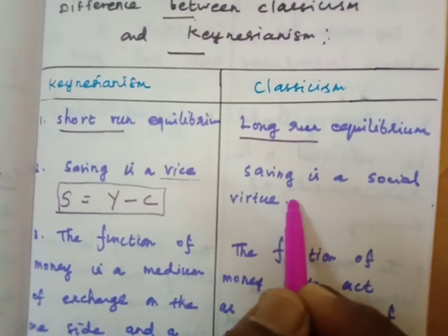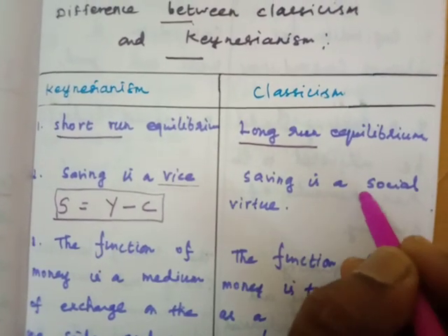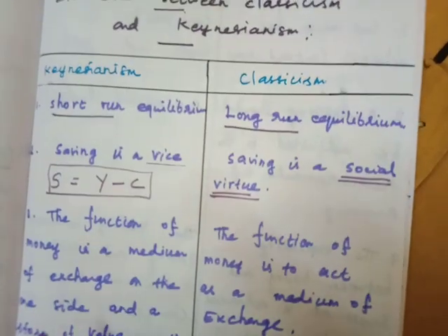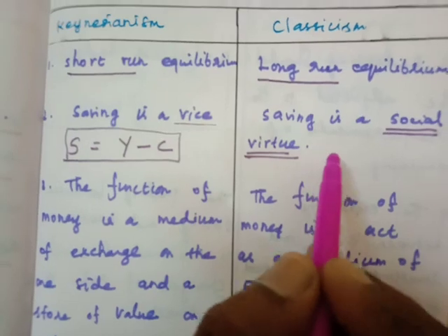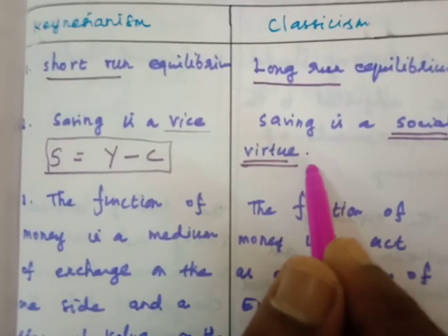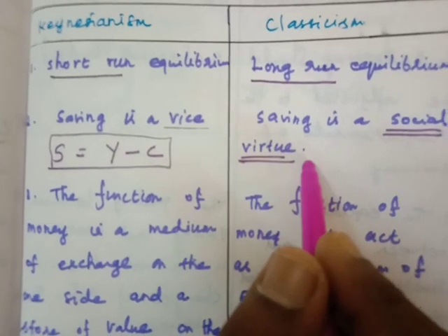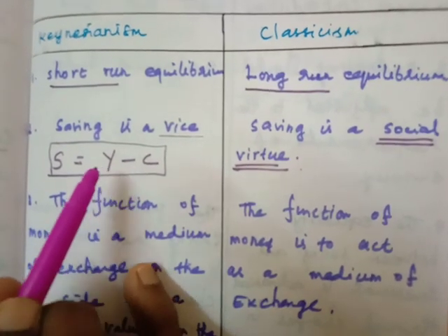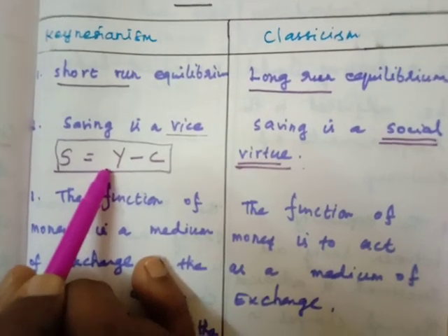So in the classical theory, saving is a very important habit of the classical period, a very old period. People save some portion of their income for future expenditure. So in the classical theory, saving is very important. In the Keynesian theory, they do not give importance to savings.